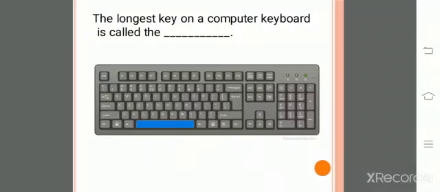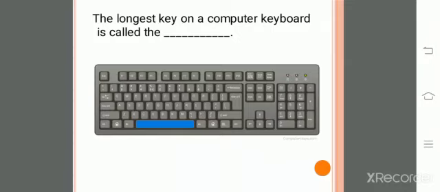Next comes: the longest key on a computer keyboard is called the space bar. Normally this keyboard has 101 keys, and those keys consist of numerals, alphabets, and special function keys.